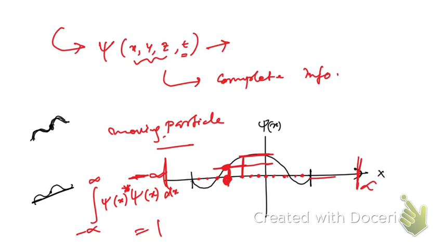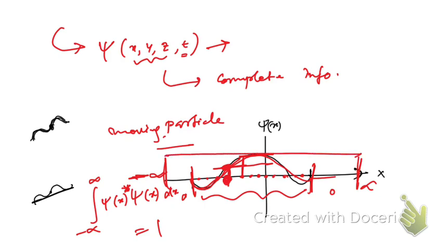But here you see, if the wave is spread over this region only, then you can find the particle within this region, and outside this you are going to get probability 0. But when you integrate from minus infinity to plus infinity, because the particle exists, that must be 1, because we must get the particle within this whole region, right? So hope you have understood this.